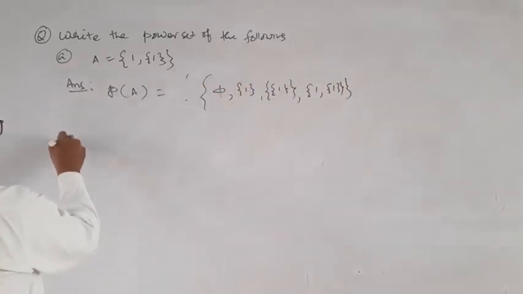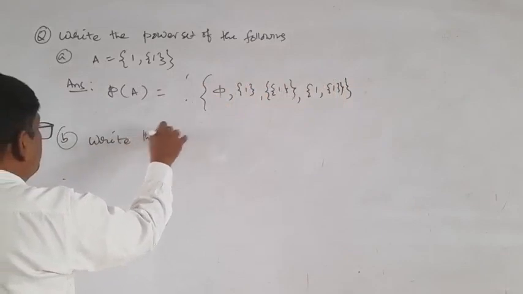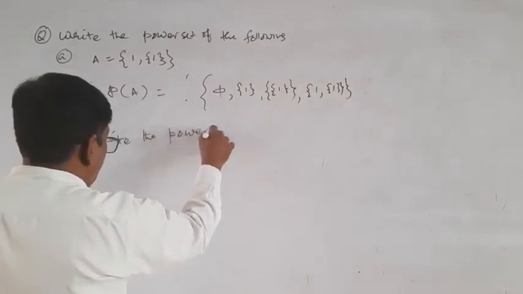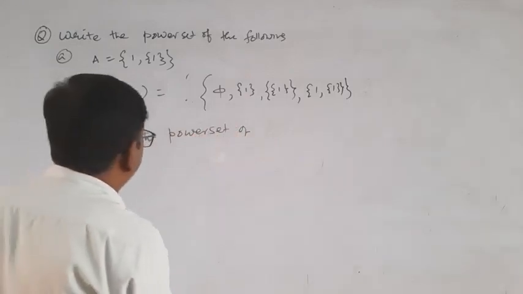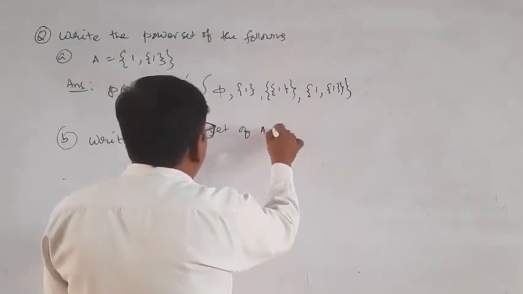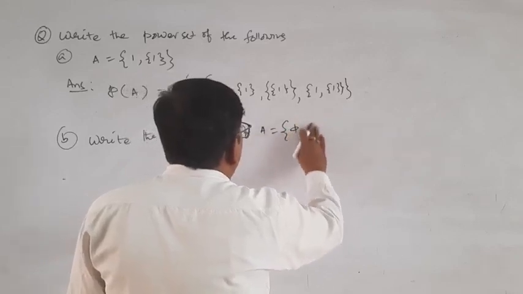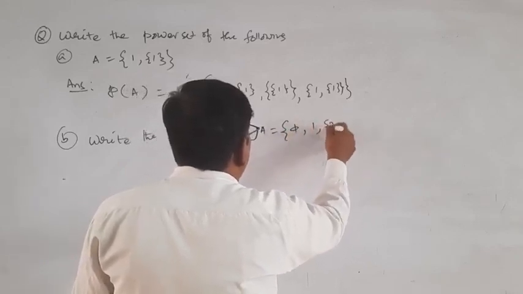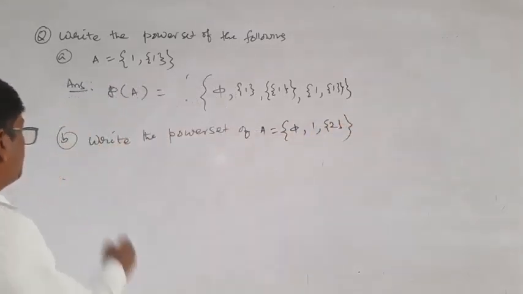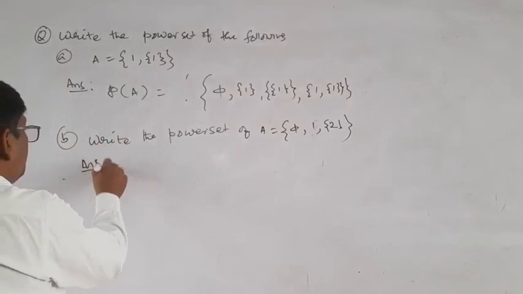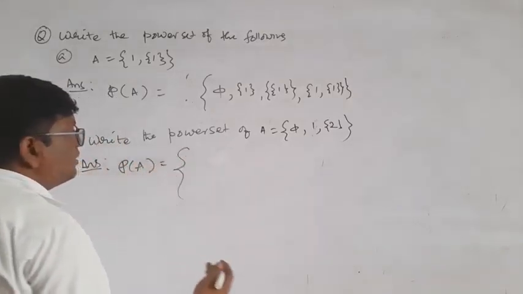Another question: write the power set of A is equal to {phi, 1, 2}. What is the power set? Solution: the answer is P(A) is equal to first phi.